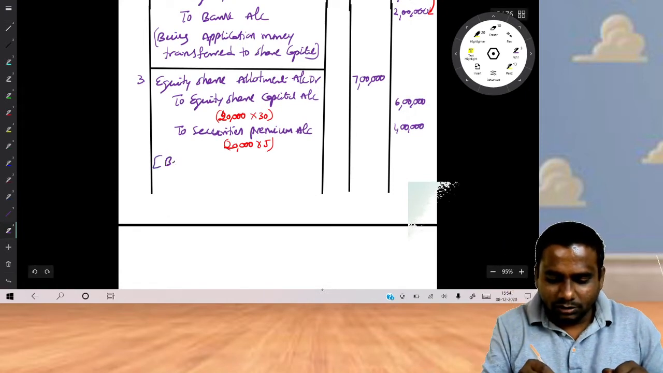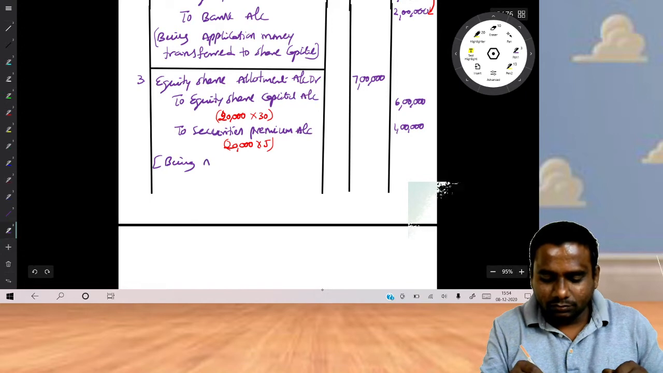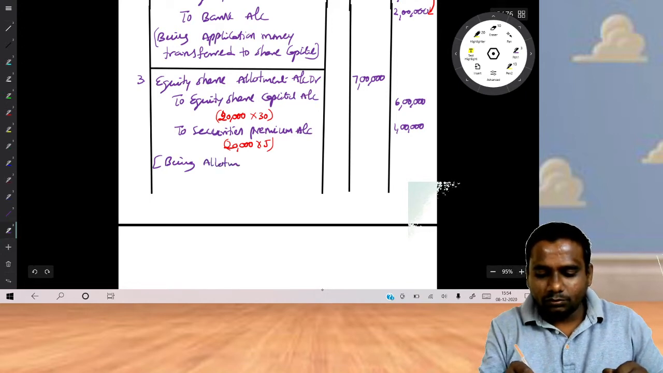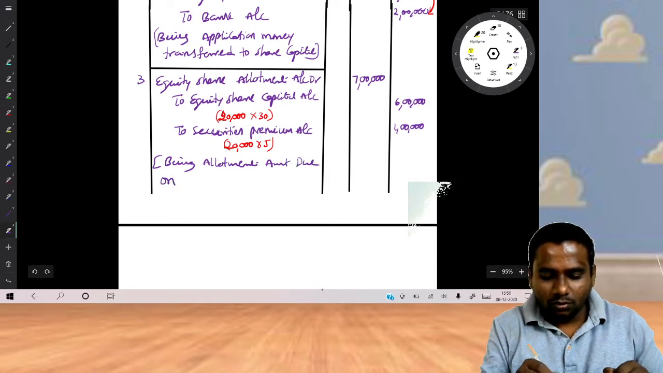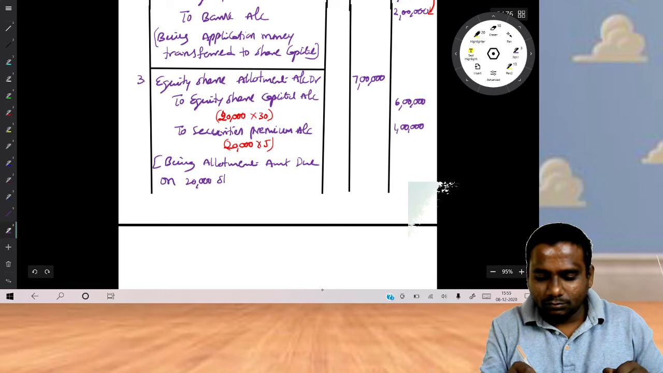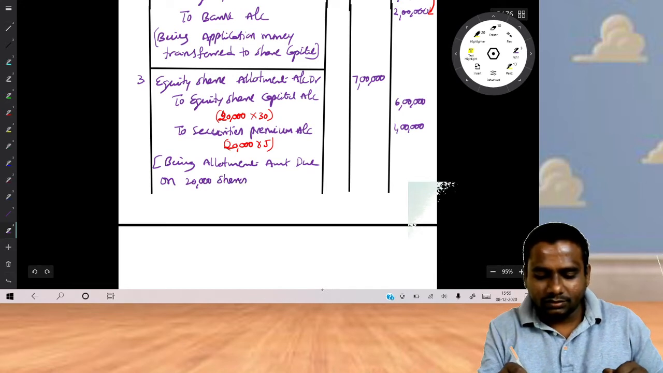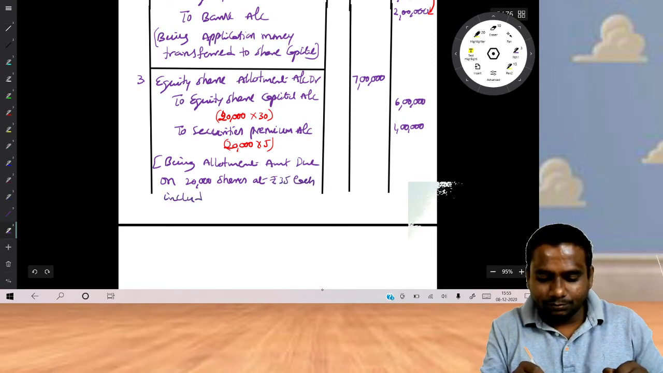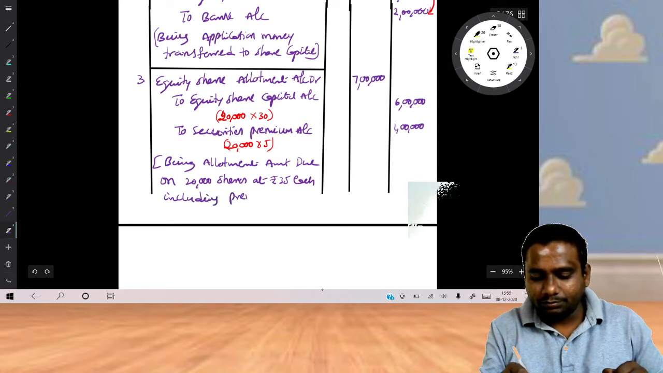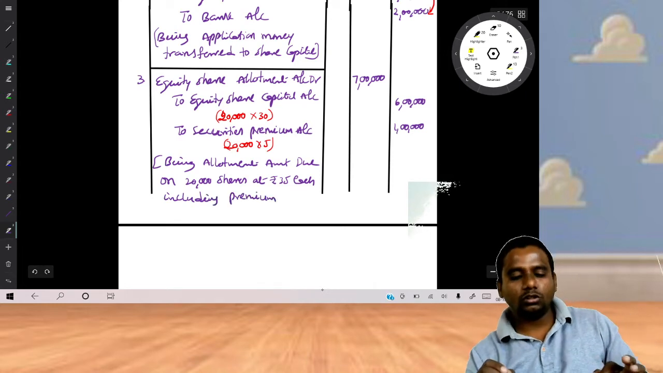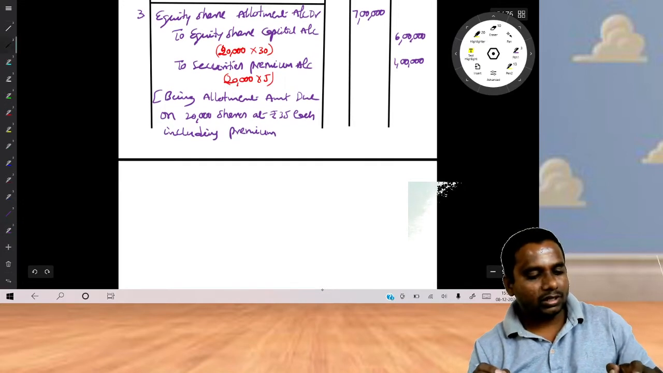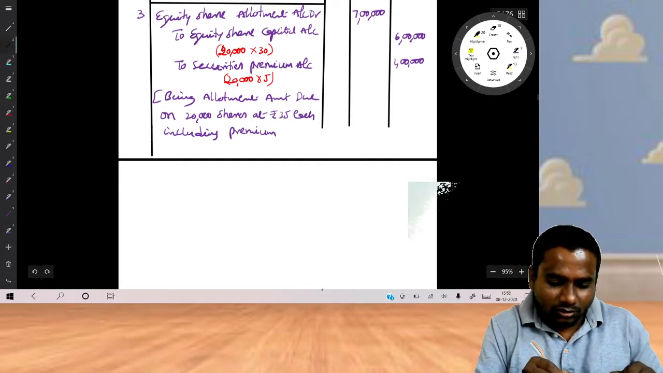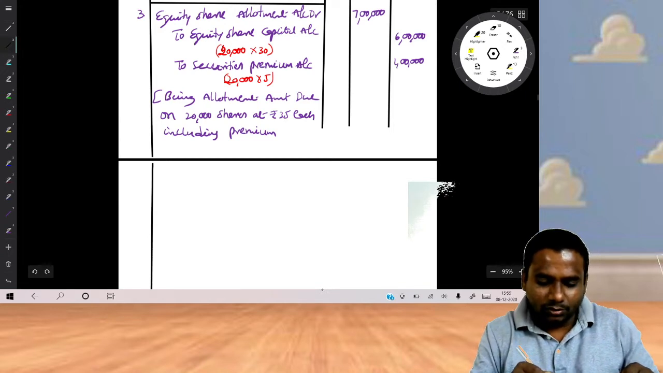Understand? So, what is the narration? Being allotment amount due on 20,000 shares at rupees 35 each, including premium. So this 35 rupees includes premium, and that premium amount we have transferred to a separate account called securities premium account. Try to remember.